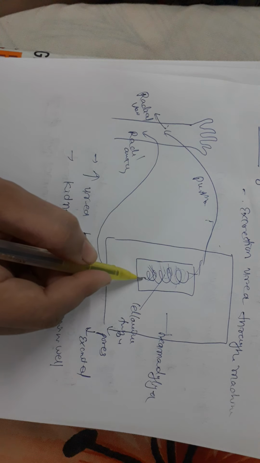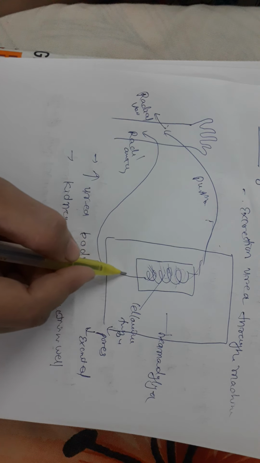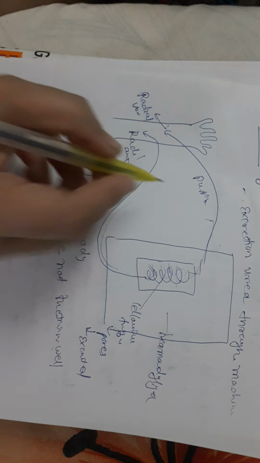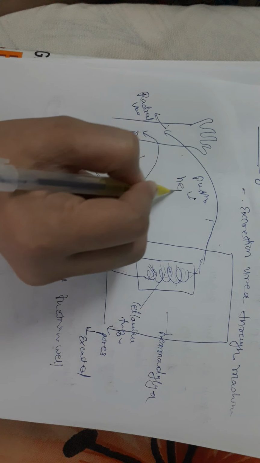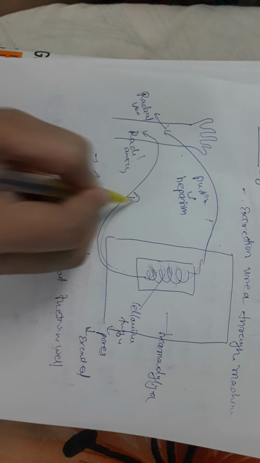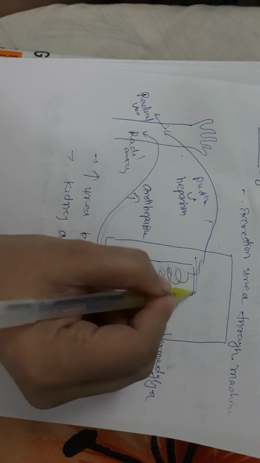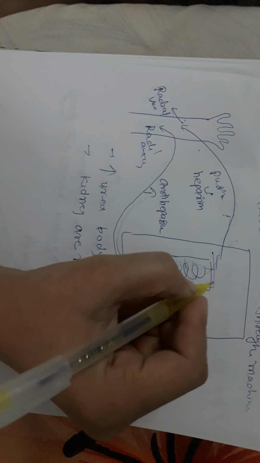These purified blood is again pumped into the artery. While pumping it out, we have to add heparin, and while pumping it back, we have to add anti-heparin. This is the method of hemodialysis. Most important MCQ. The tubule is surrounded by the dialyzing fluid, which has the same consistency as our blood plasma.